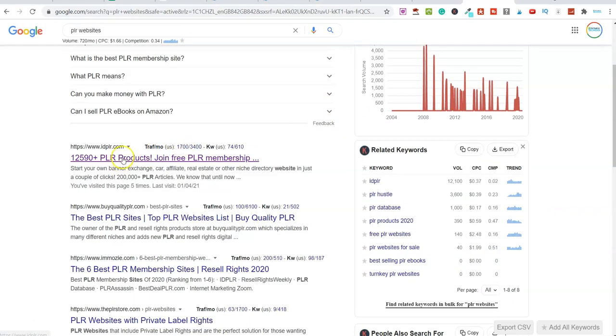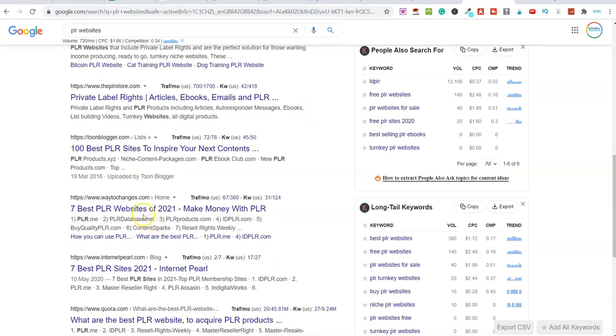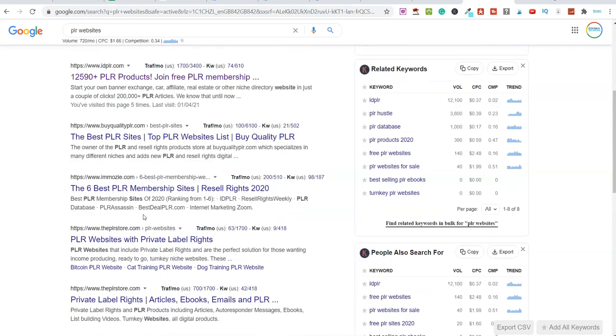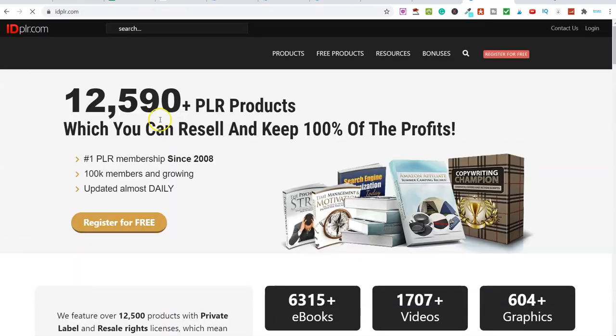Scroll down here, look, you've got ID PLR, you've got buy quality. There's probably about 1,000 of these different websites whereby you can go ahead and sign up and get free content. So if you just come into this one here, we'll go into ID PLR, and I'll just show you how simple this whole process is, because you literally, again, on this website, you create an account for free and then